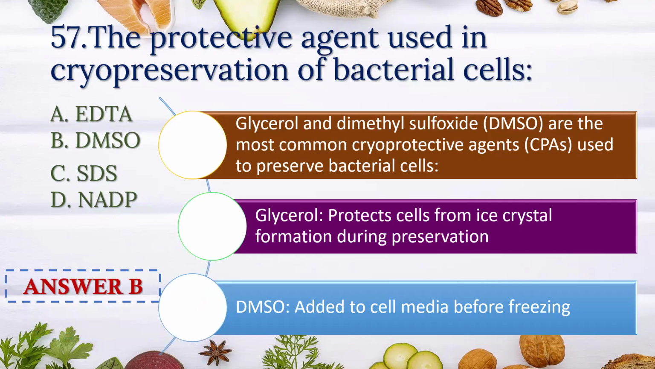The protective agent used in cryopreservation of bacterial cell: EDTA, DMSO, SDS, NADP. It is DMSO. Glycerol and dimethyl sulfoxide are the most common cryoprotective agent to preserve the bacterial cell. Glycerol protects the cell from ice crystal formation during the preservation, and DMSO, that is dimethyl sulfoxide, is added to cell media before freezing.